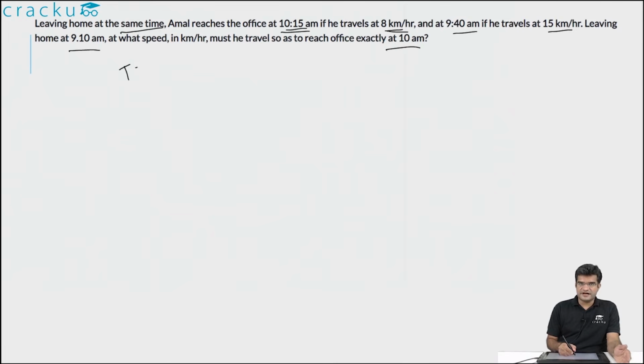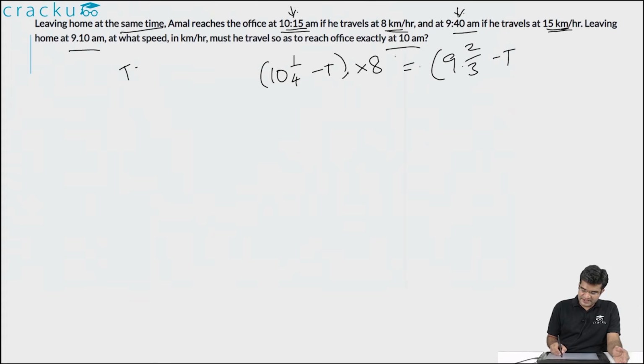That is the distance of travel, that is the time of travel, which is 10:15 minus t, that is 10 1 by 4 minus t, into the speed. What is the speed? It is 8 kilometers per hour. But this is the same distance we can calculate using the second equation. That is, he is going to reach at 9:40 am, so that the time of travel will be 9 2 by 3 minus t into the respective speed, which is equal to 15. So solving this equation, we can find out the value of t, which is the usual time of starting his travel.